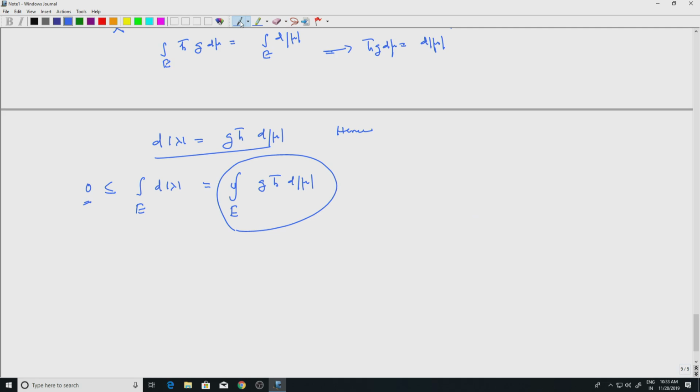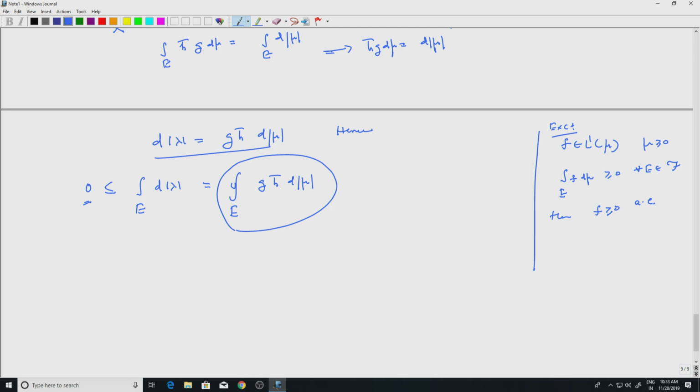Integrals are positive. So, what I want to say is you can think of this as an exercise. If I have f in L1 of mu, where mu is a positive measure, and I am not assuming sigma finiteness or anything, it is just a positive measure, and if the integral over E of f d mu is non-negative for every E in the sigma algebra, then, consider this an easy exercise, f itself is greater than or equal to 0 almost everywhere, right.